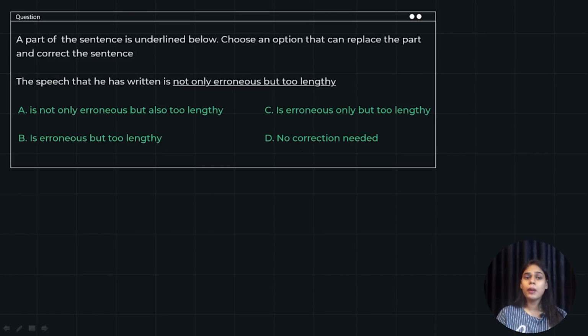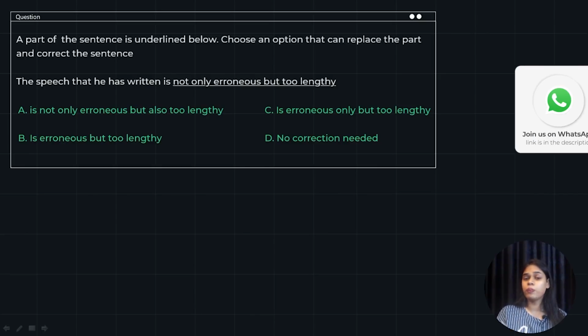Let's move ahead now. A part of the sentence is underlined below. Choose an option that can replace the part and correct the sentence. So this is a part of sentence correction. It's a part of sentence correction question. So let's read the question first, the options, and then you can move ahead with solving it. The speech that he has written is not only erroneous, but too lengthy. Options are: is not only erroneous but also too lengthy, is erroneous but too lengthy, is erroneous only but too lengthy, or no correction needed.